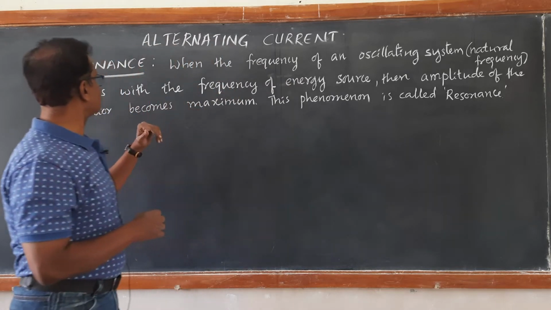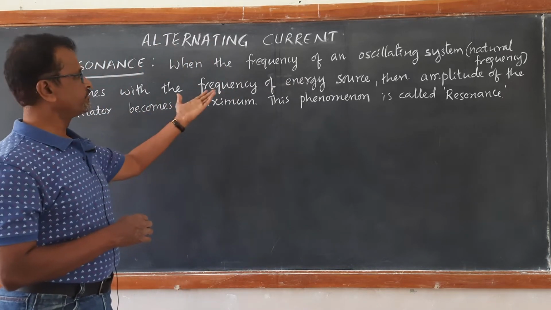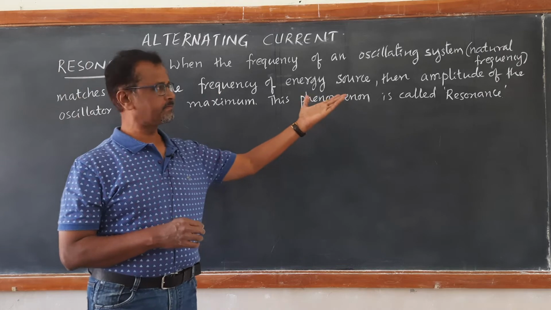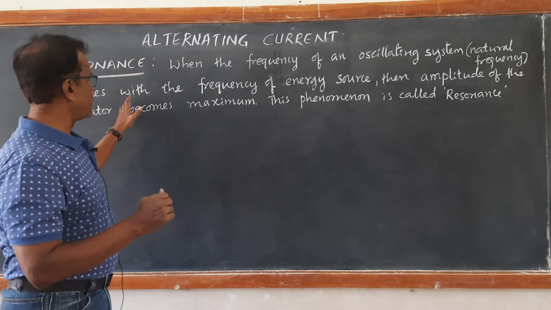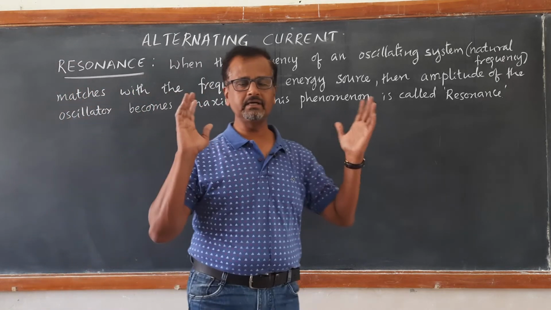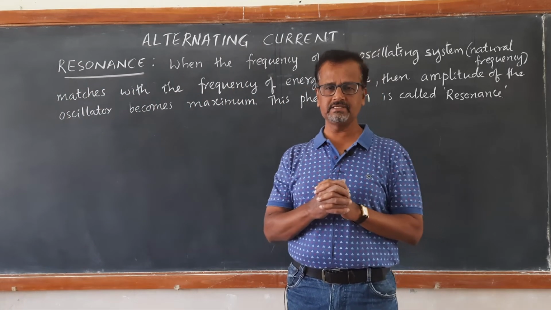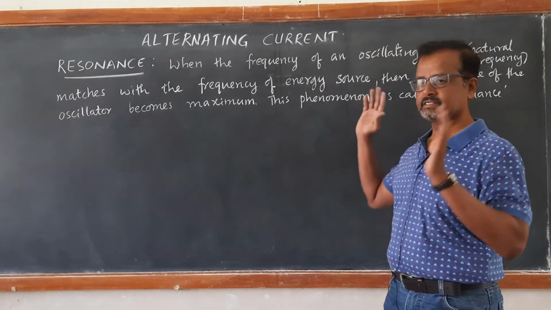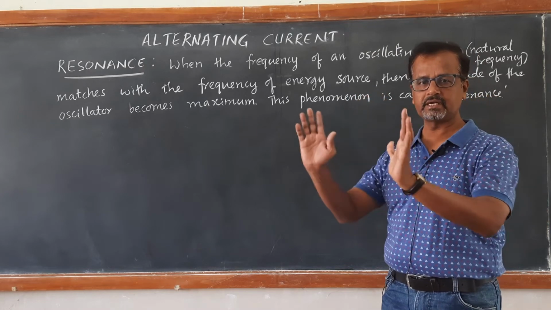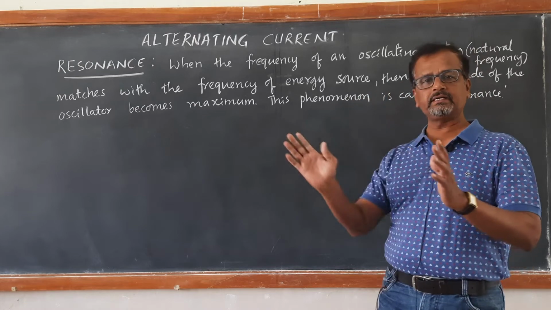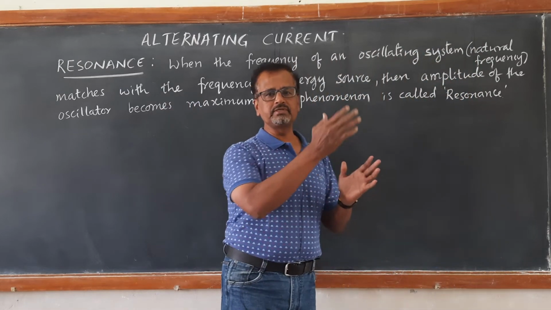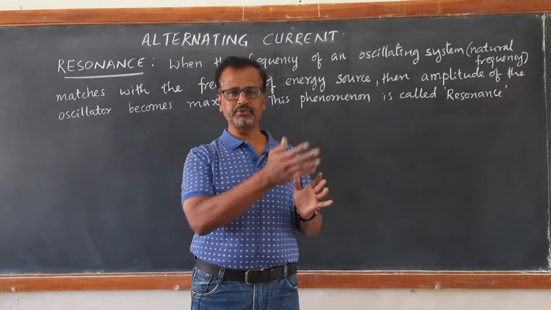Now, I have written what is the meaning of resonance. When the frequency of any oscillating system, which is called its natural frequency, matches with the frequency of the driving agency, the frequency of the energy source which drives it, which pushes it, then the oscillator moves with maximum amplitude.